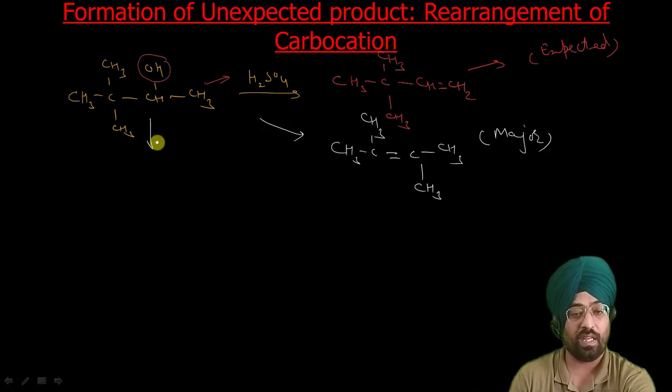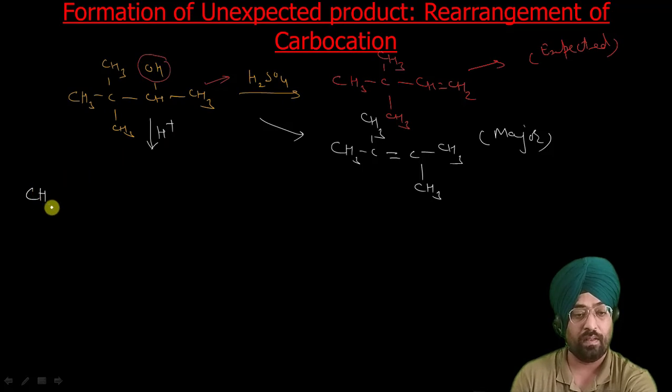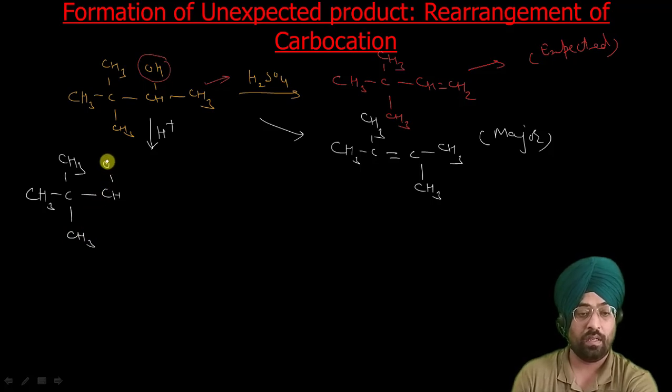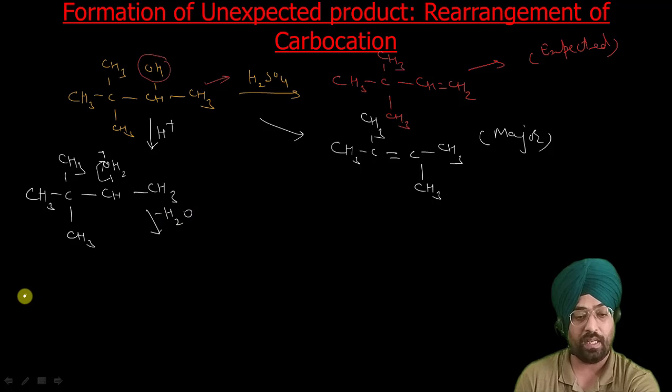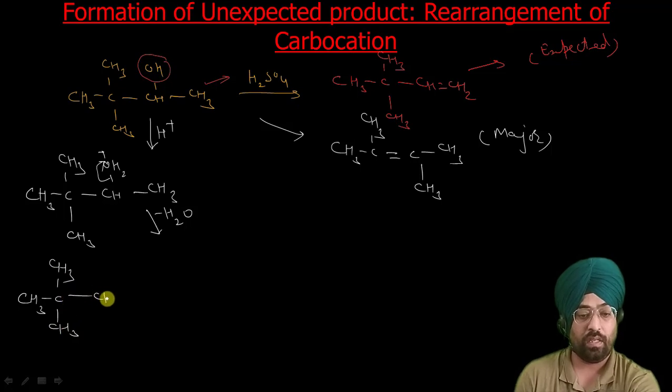So the first step is the same, the protonation. It will generate this carbocation, CH3 CH3 CH3 CHOH2 positive CH3. Then it loses water, minus water, and you get CH3 CH3 CH3 CH positive CH3. Now this is a secondary carbocation.